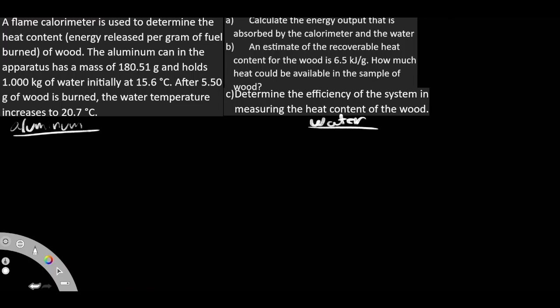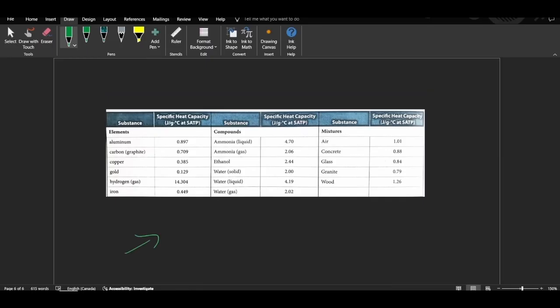It has a mass of this much, so I'm just going to use my Q is MCT formula. My M, right, because our first medium is going to absorb a certain amount of heat, right, from the fuel burned, is going to go into it. So this aluminum has a mass of 180.51 grams. We need to multiply by a specific heat capacity. Do we have a specific heat capacity of aluminum? Well, if you just look over here on the side, you see how it's 0.897, right? So I'm just going to highlight in red over here, right? We have 0.897 joules per gram degrees Celsius.